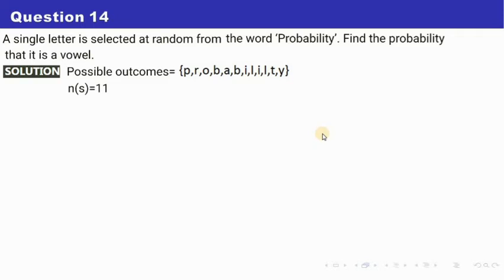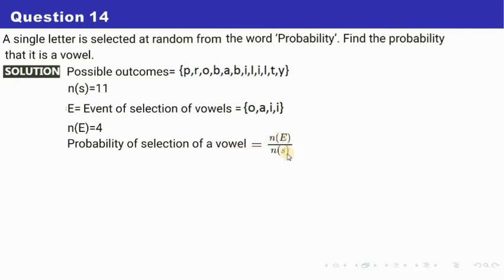Your desire is to get a vowel. What are the vowels in this? E is the event of selection of a vowel, and how many vowels are there? The vowels are O, A, I, right? So only these 4 are the vowels in this word. You want to choose any one vowel. How many vowels are there? 4. So the probability of selection of a vowel is n(E) by n(S). n(E) is 4, and n(S) is 11. So my answer would be 4 by 11. You may pause the video to note down.